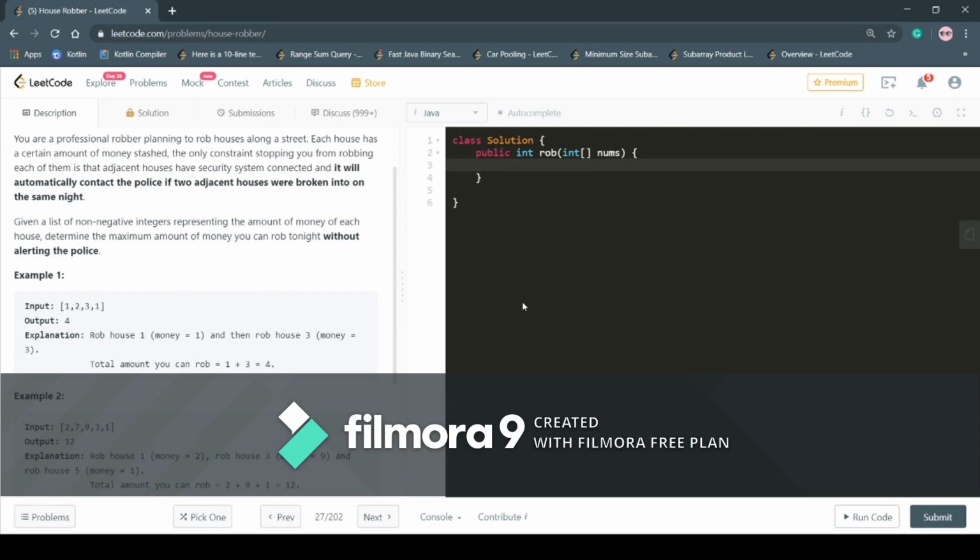Let's now try to code a recursive solution from the intuition that I have talked about. We would call another function max, and we would pass two parameters to it, that is nums and the index of the house on which we are currently standing. So first of all, let me code a little bit, then I will explain what I am doing.